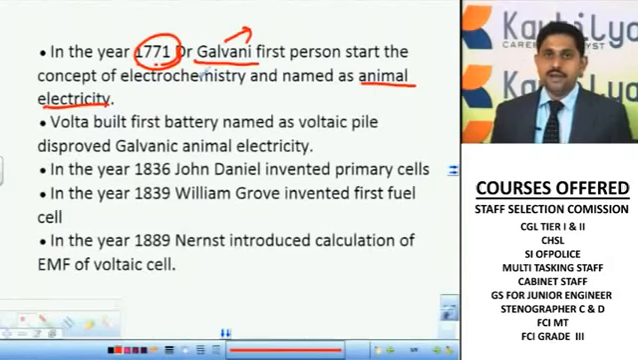Why did he name it animal electricity? Because while he was eating, that is, he was eating the frog.